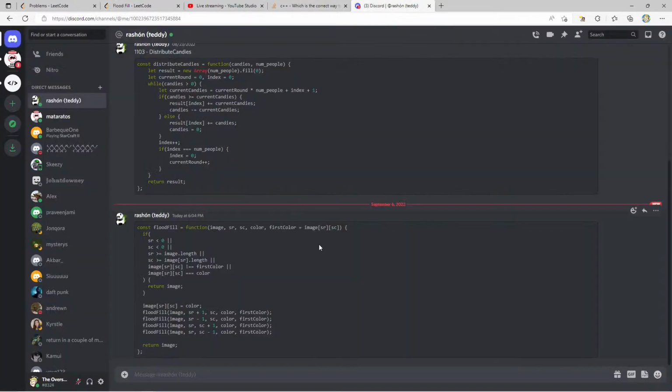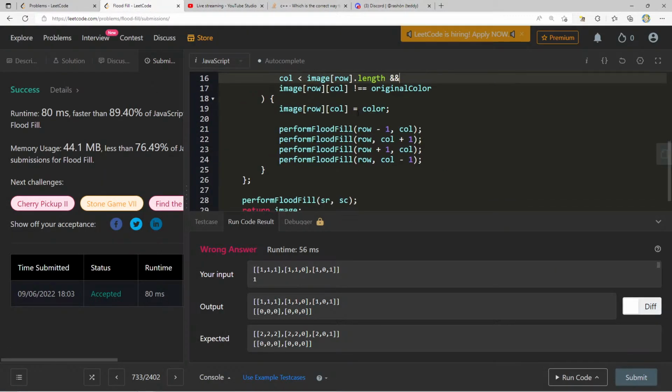No, I understand that. I get the params. I just still don't know why it works. Return image, or we just do the rest and then return image at the end. It's almost like the opposite. Here we're saying that if it's ever out of bounds, or the thing that we're on already equals the color that we want to do, so that needs to be the opposite here for me.